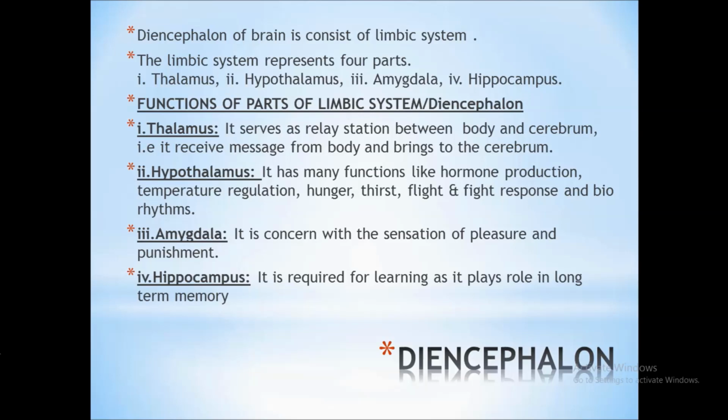Now we come towards the other part of the forebrain, that is diencephalon. Diencephalon of brain consists of the limbic system. This limbic system represents four parts. Number one, thalamus. Number two, hypothalamus. Number three, amygdala. And number four, hippocampus. Now we can see the functions of all these four parts. First of all, thalamus.